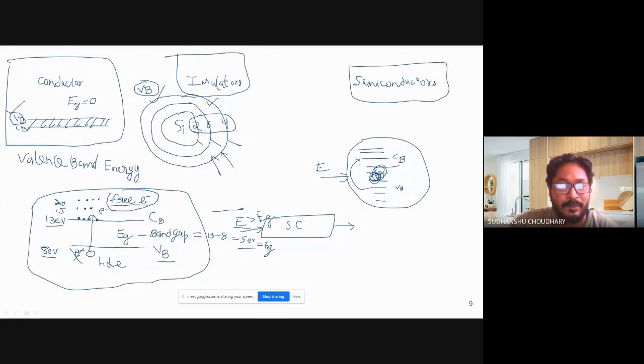So for conduction, you need free electrons. And free electrons can only be obtained if you apply energy greater than the band gap. So if you apply this much energy, then only the electrons in the valence band can move to the conduction band and become free.